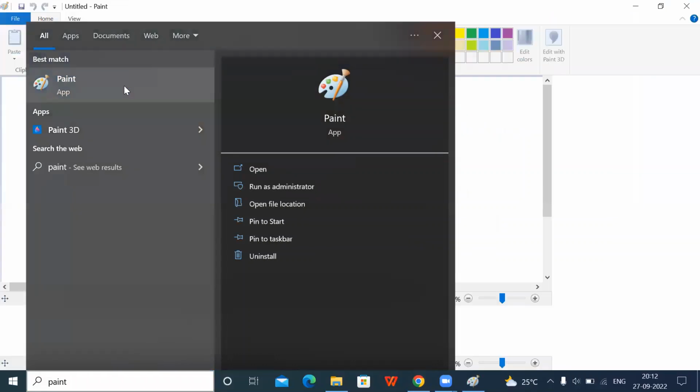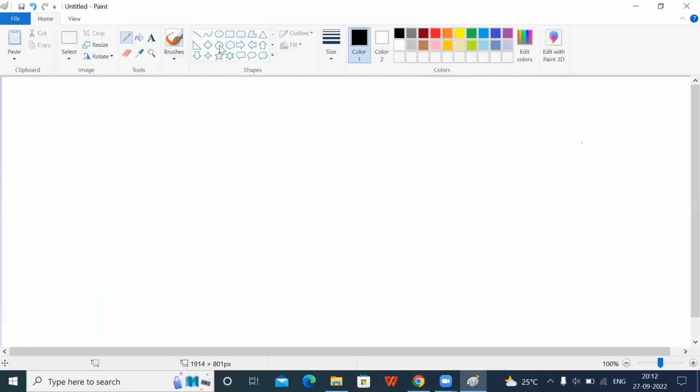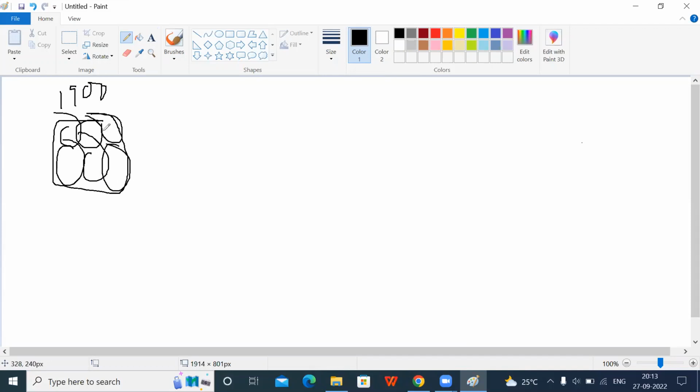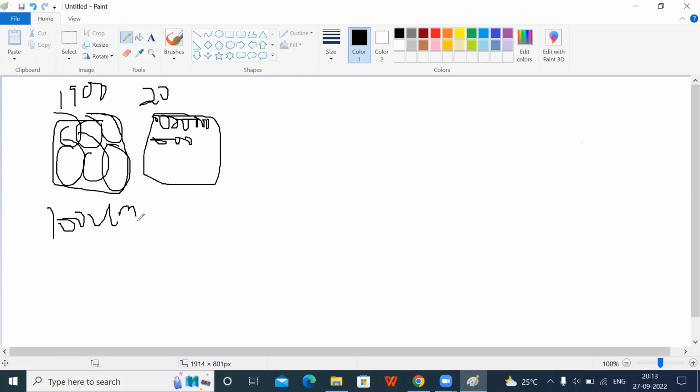See, in the year 1900, suppose we used 10 transistors in a chip, and in the 1920s we used about 100 transistors. Suppose the size here is in some micrometers, then it reduced from 100 micrometers to 50 micrometers.